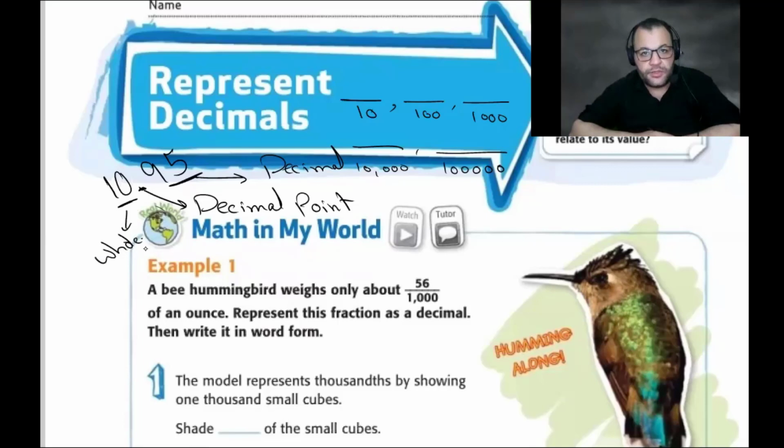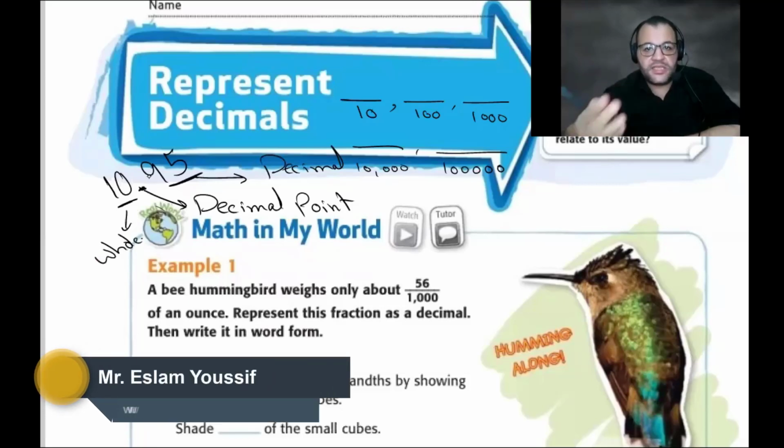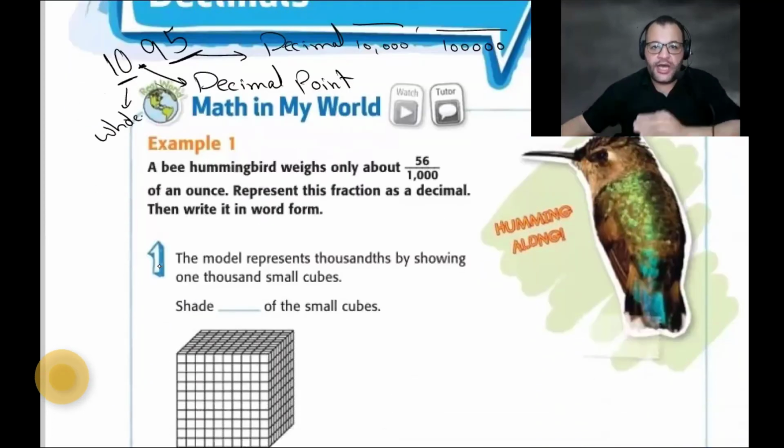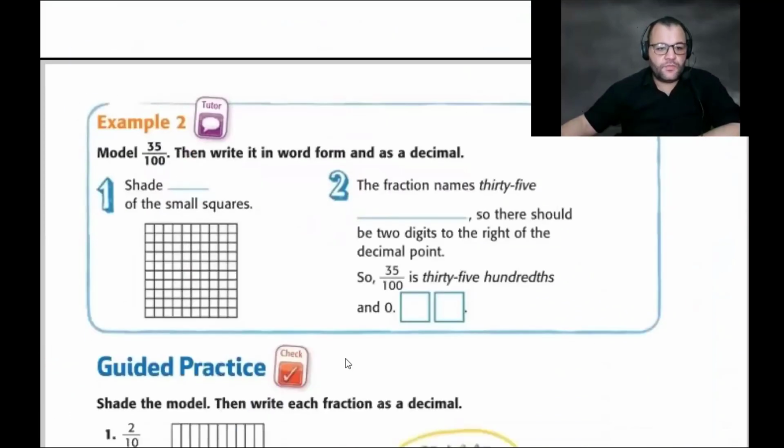Again, if we find a point between two numbers, this point is called the decimal point. The number at the right is called the decimal number, and the number at the left is the whole number. So how can we convert between the fraction and the decimals?